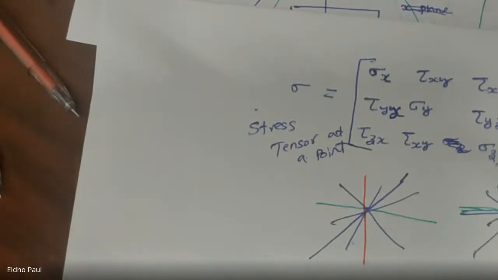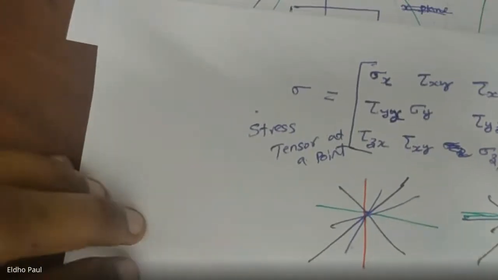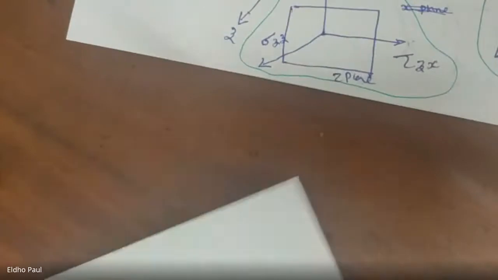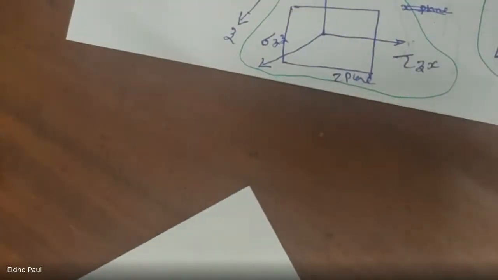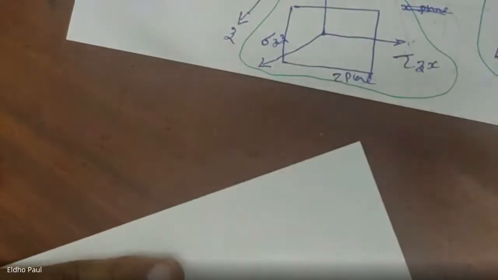So next, I can draw all these stress values on these three mutually perpendicular planes by considering a very small rectangular element surrounding a point P. So next I am going to draw a small rectangular element which is surrounding this point P.